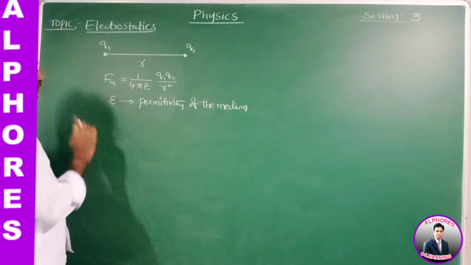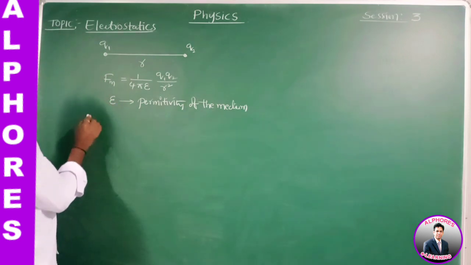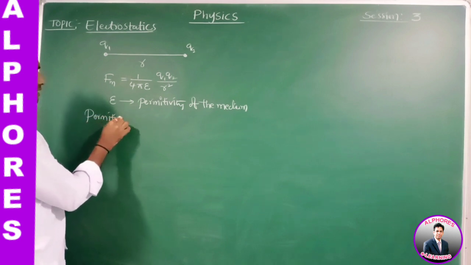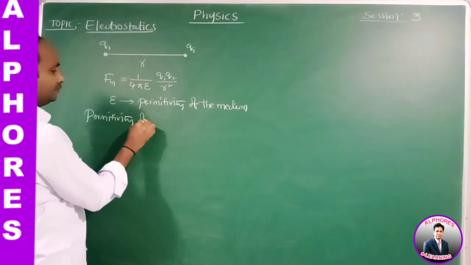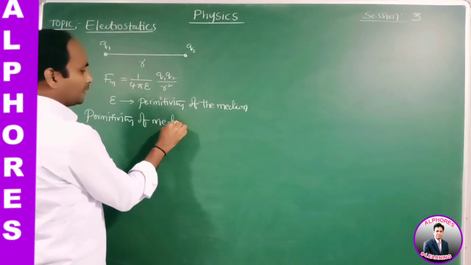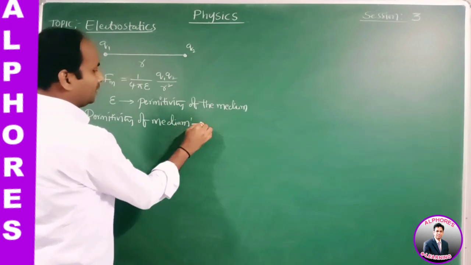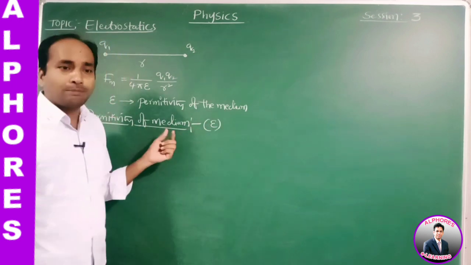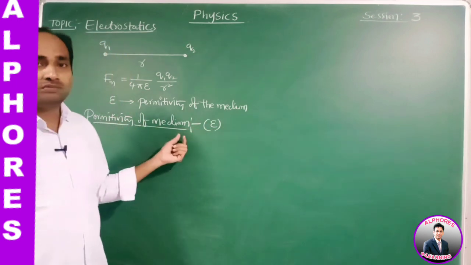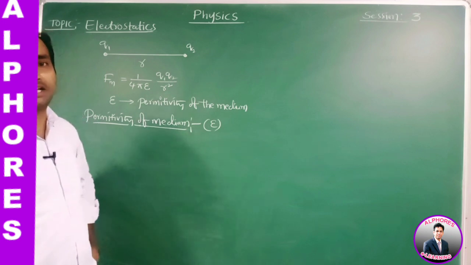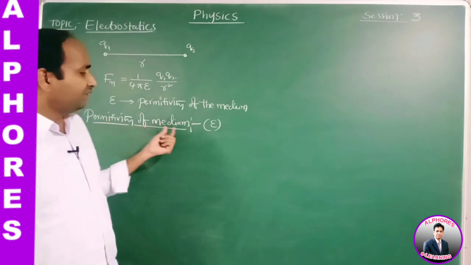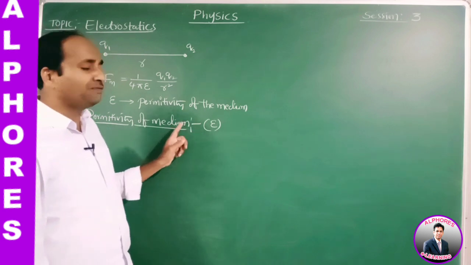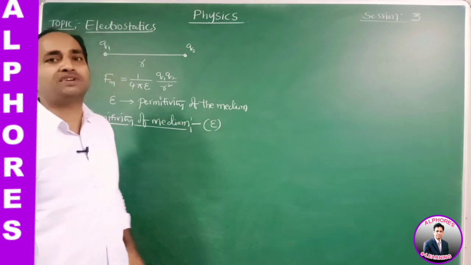How can we define this permittivity? The permittivity of a medium can be defined as the property of the medium which influences the electrostatic force between the two charges.